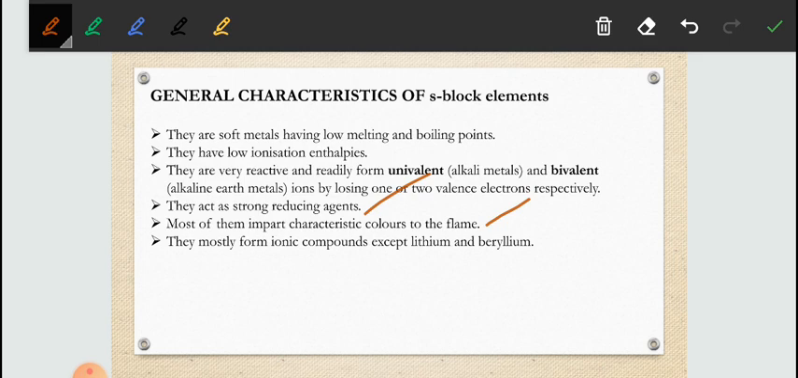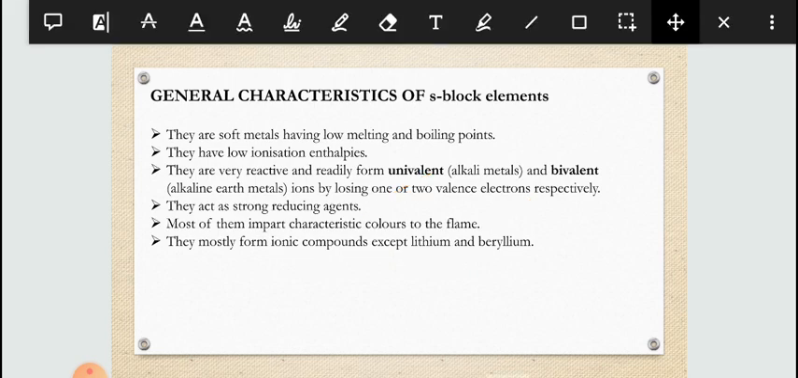You have already done some activity in 10th class: magnesium ribbon, when we burn it with the help of a candle, gives us some characteristic color. And they are mostly ionic compounds, meaning they are formed by the transfer of electrons, except for lithium and beryllium. We will discuss why this exception occurs.